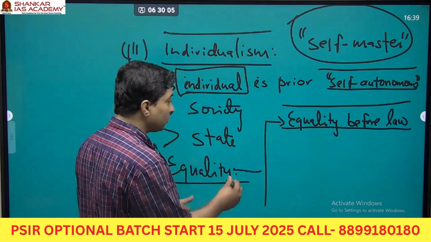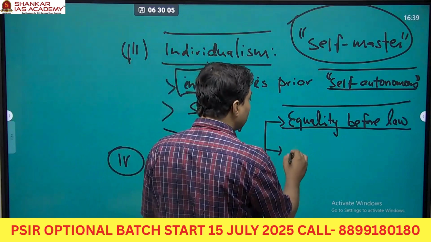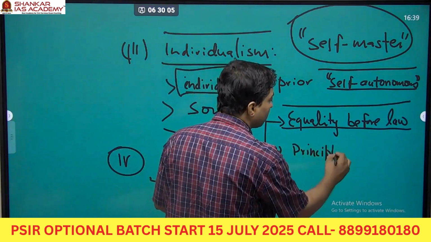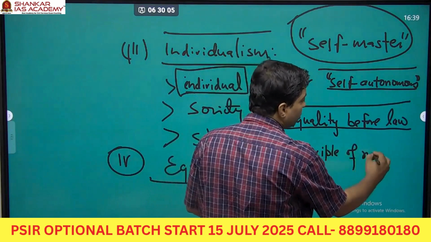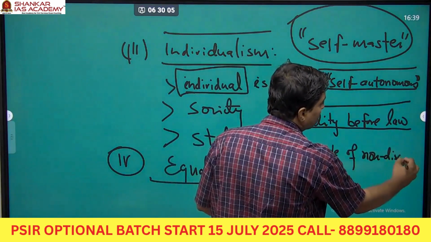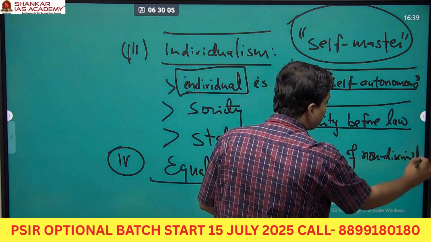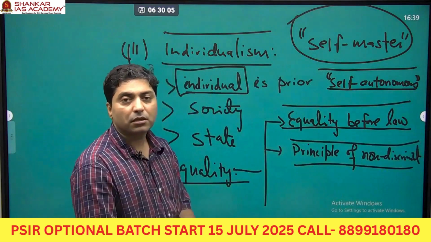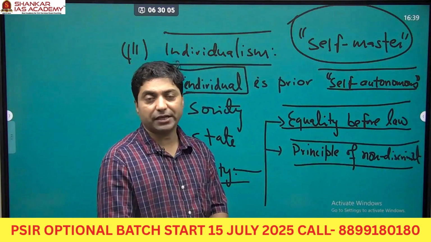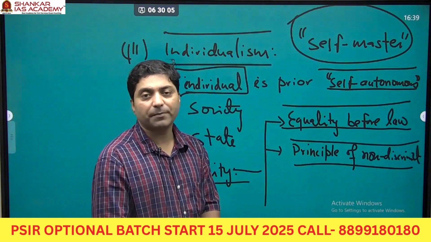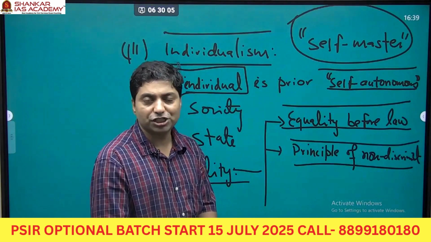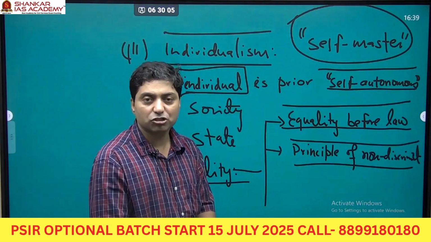Now, second equality, it talks about the principle of non-discrimination. What do you mean by principle of non-discrimination? The state should not discriminate against anyone on the basis of race, caste, religion, ethnicity, language, and so on.